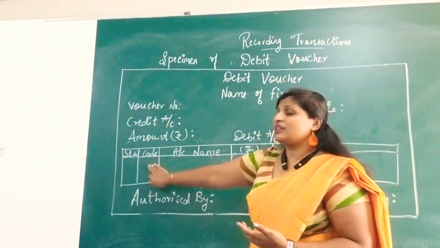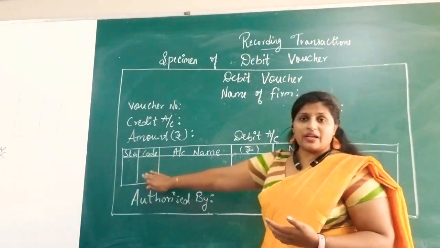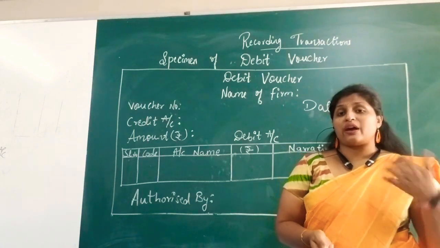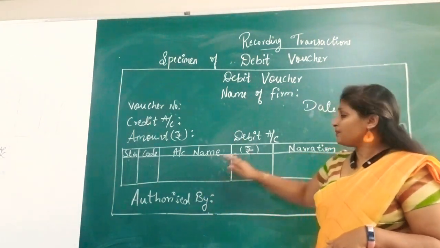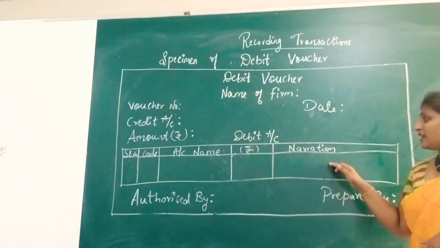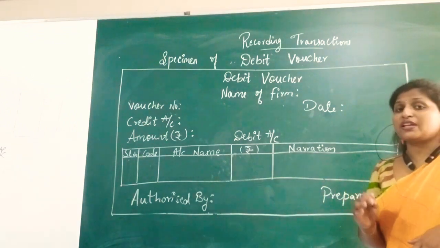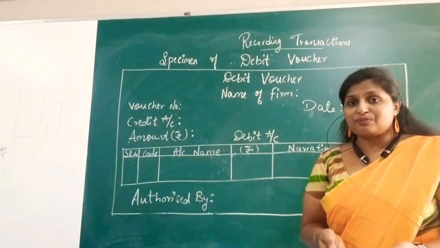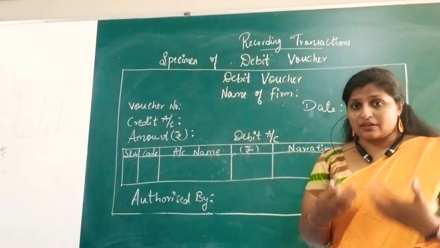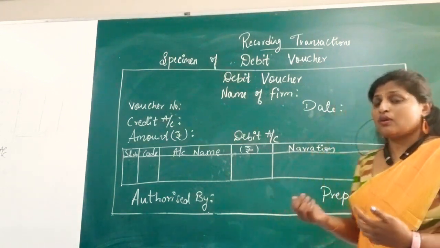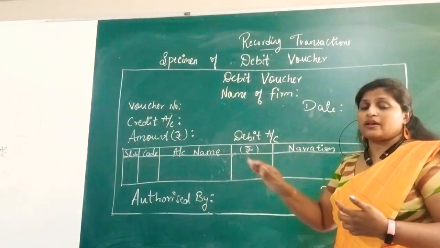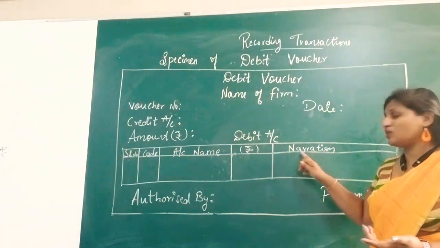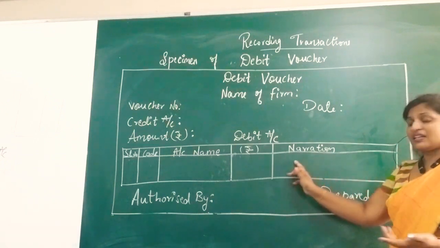To know that they will maintain the code for each product that will be entered, and the name of the person to whom they have sold or from whom they have purchased, that will be written here, and the amount. And again the narration will be written, that is the explanation for the transaction, for what purpose this particular transaction has taken place. What is the exact reason for the transactions, and whether it is a purchase or a sales transaction. All that explanation will be given here in this narration box.